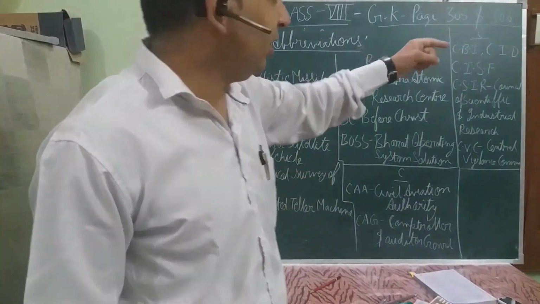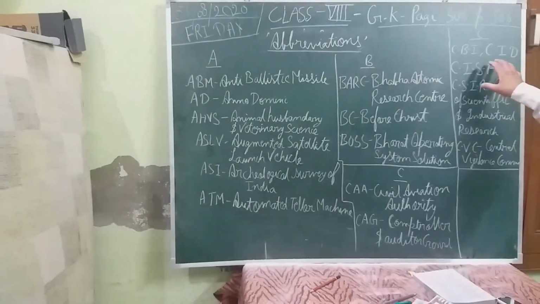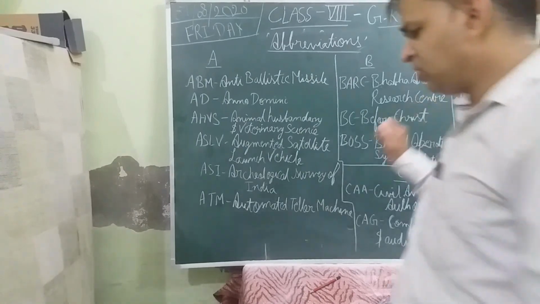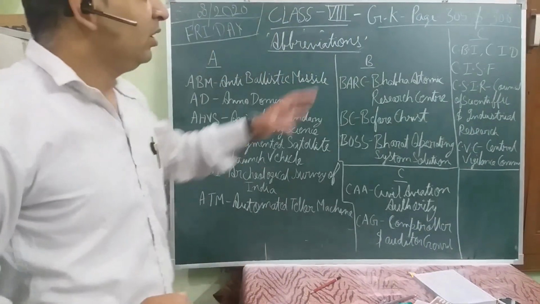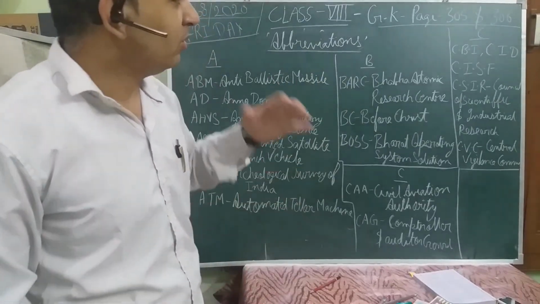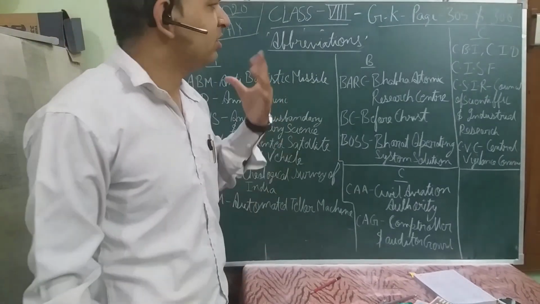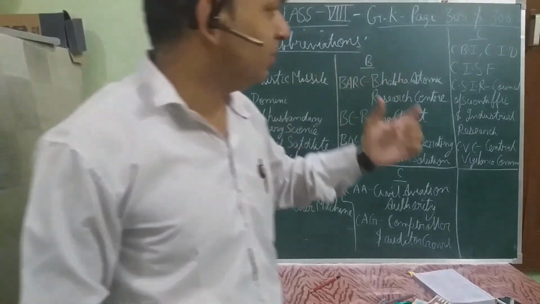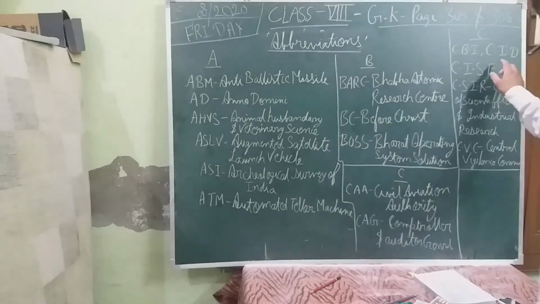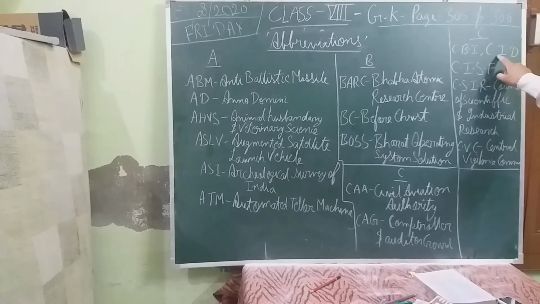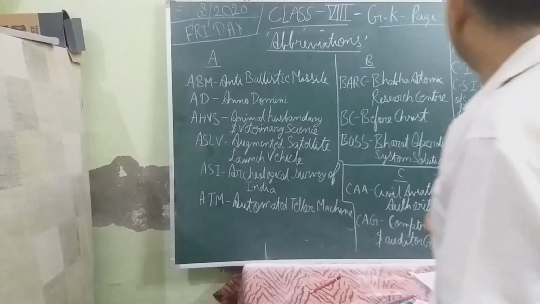Then again, the C continues. There are two, three general terms. I have not written the full abbreviation. I will just tell you verbally. CBI stands for Central Bureau of Investigation. This agency is responsible for the investigation. Okay, if something goes wrong, there is a major case, and the investigation is not carried out by the state police, then it is being done by CBI. CID stands for Central Investigation Department. Okay, Central Investigation Department. Fine.